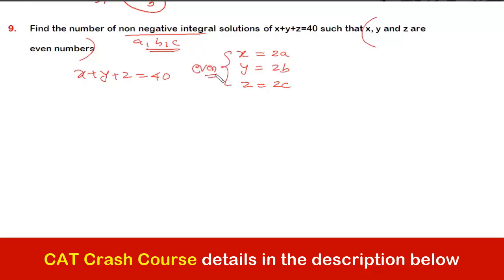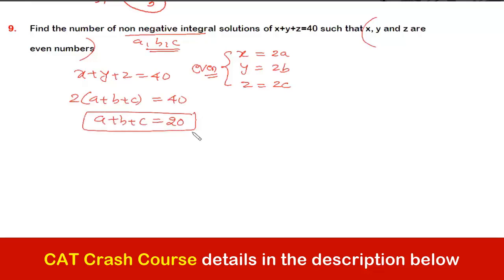Am I correct? Please respond, guys. Those who are understanding it. Okay? Fine. So let me substitute the values of x, y, z here. So it will be 2 times a plus b plus c, which is equal to 40, or the value of a plus b plus c is equal to how much? 20.